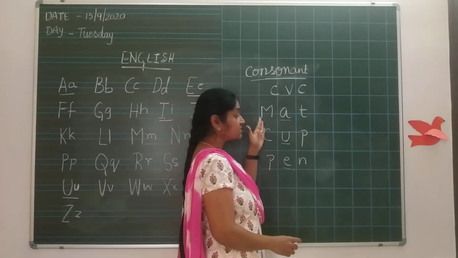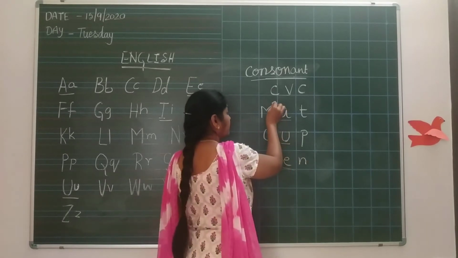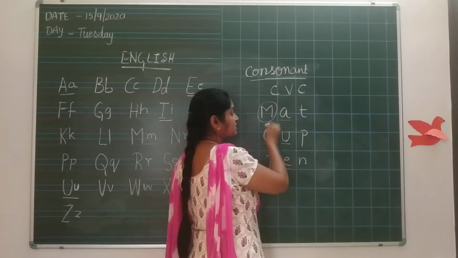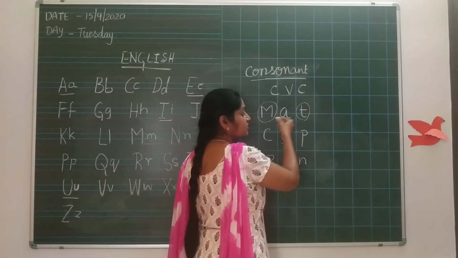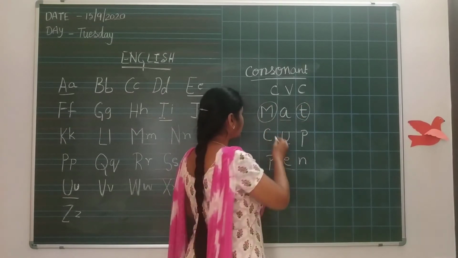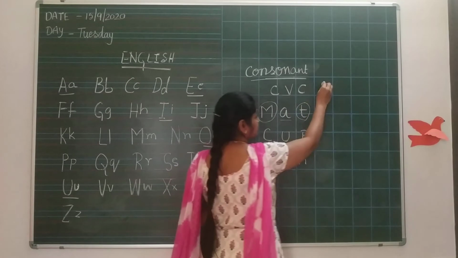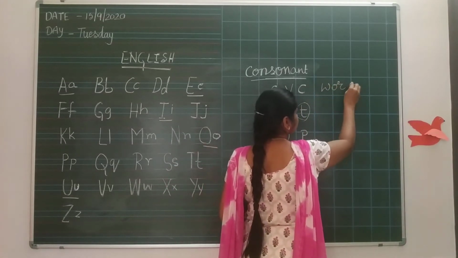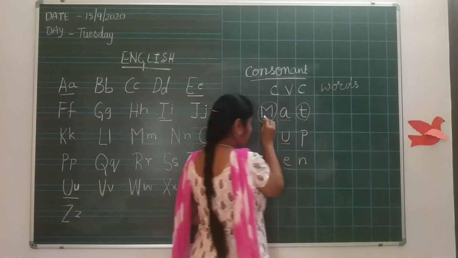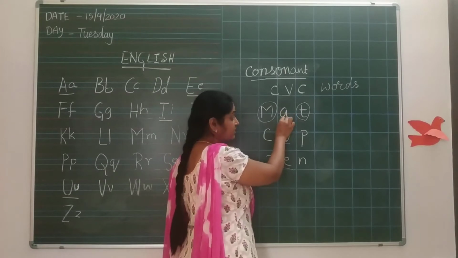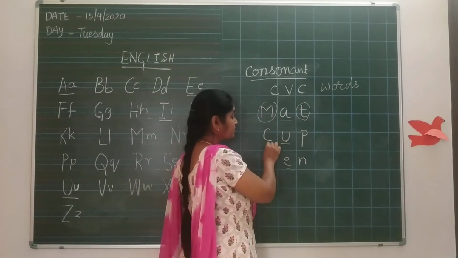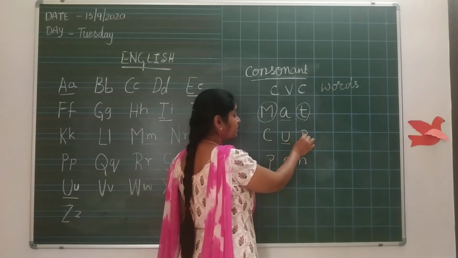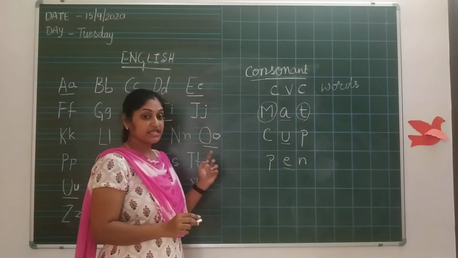What is this? These all are consonants. Like M is a consonant, circle the consonant. So these are called CVC words. What do you mean by CVC words? Consonant, vowel and consonant. These are all CVC words.